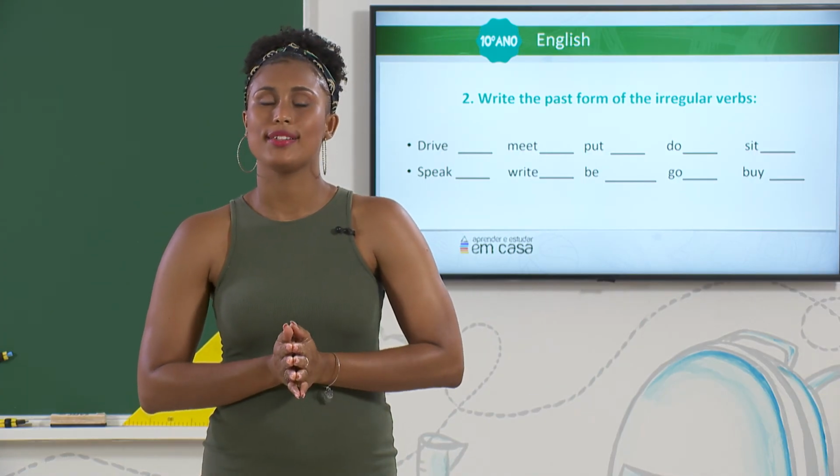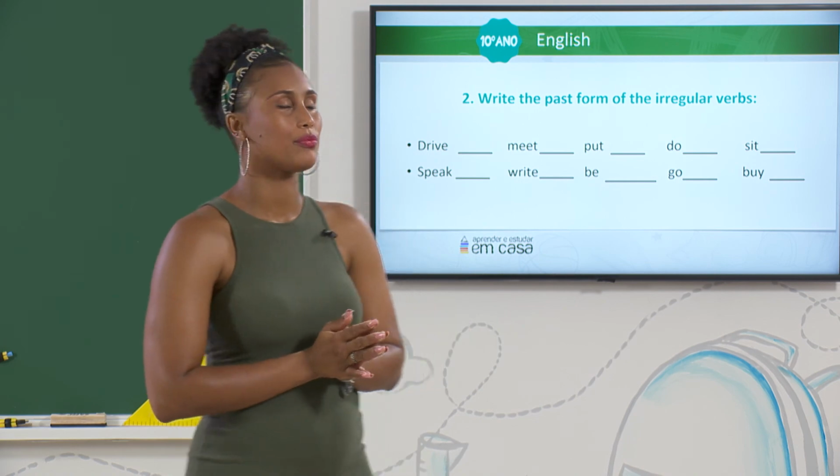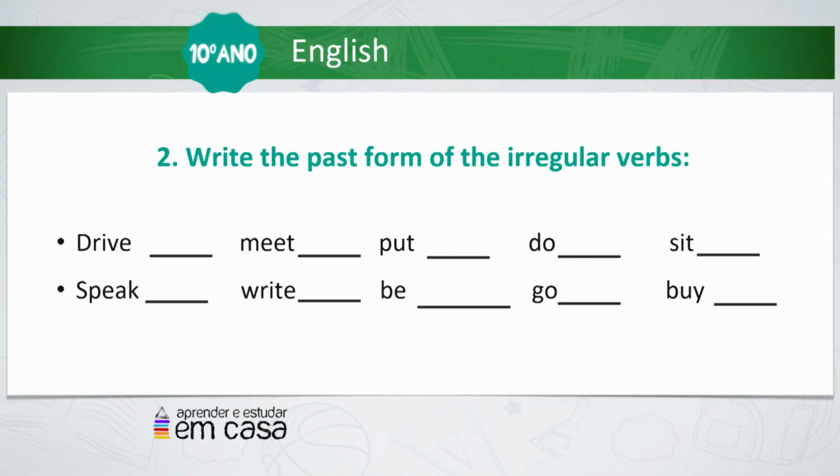Let's correct, guys, the last exercise. So, the past simple of the verb drive is drove. Yes, guys, it's drove. Meet, met. Yes, met. Put. Interesting, right? Yes, we have some verbs that they don't change. But the fact that they don't change doesn't mean that they are not the irregular verb.